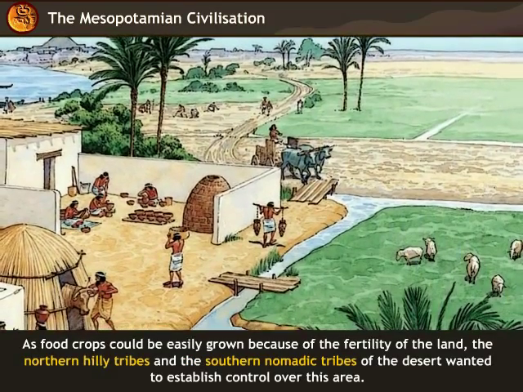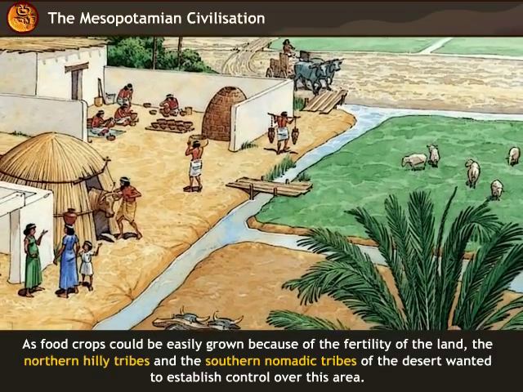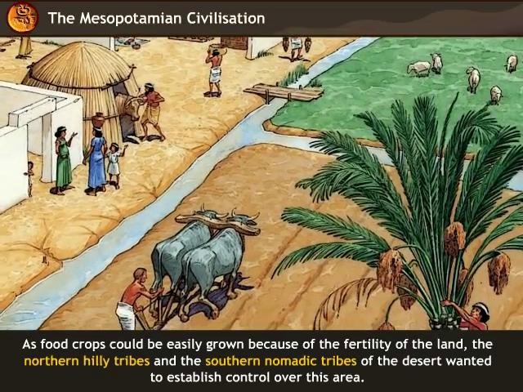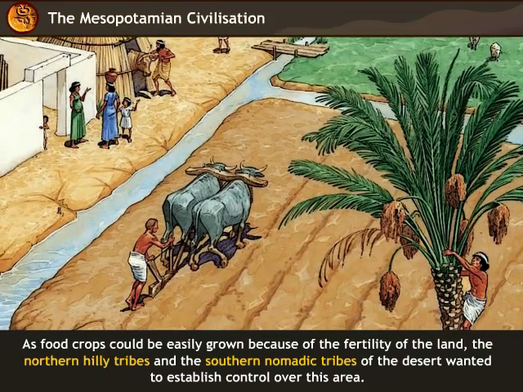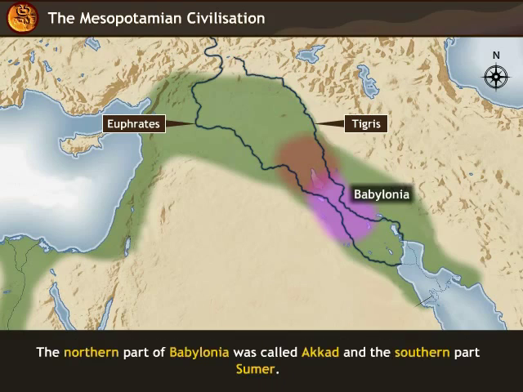As food crops could be easily grown because of the fertility of the land, the northern hilly tribes and the southern nomadic tribes of the desert wanted to establish control over this area. Also, the most important area of the Mesopotamian civilization was the southern part of the valley, between the Euphrates and Tigris rivers, referred to as Babylonia. The northern part of Babylonia was called Akkad, and the southern part, Sumer.